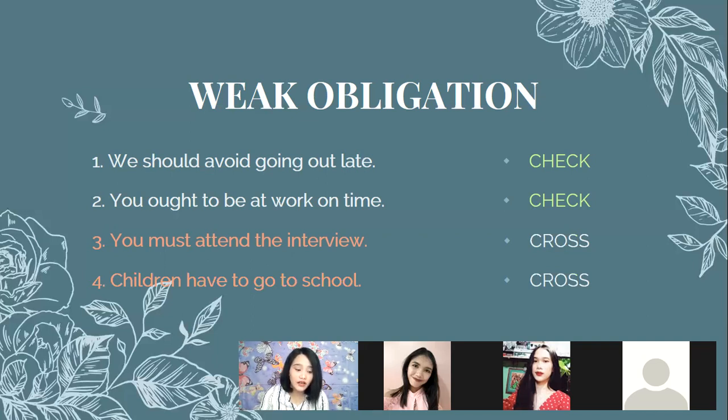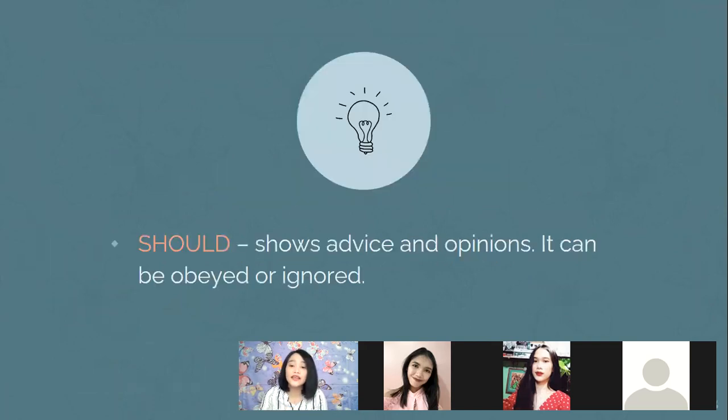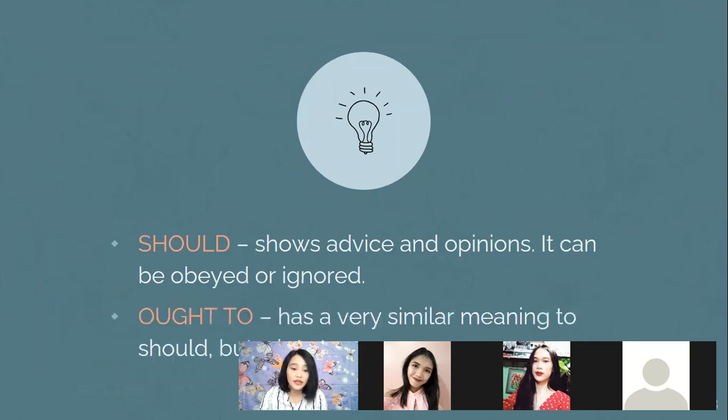Okay, now remember, weak obligation uses should and ought to. The other one, the strong obligation, we use have to and must. Whereas should shows advice and opinions. It can be obeyed or ignored, just like our example. Now, ought to has a very similar meaning to should, but a lot stronger. Just like our example earlier, it is an opinion that still has to be followed. Is that clear?